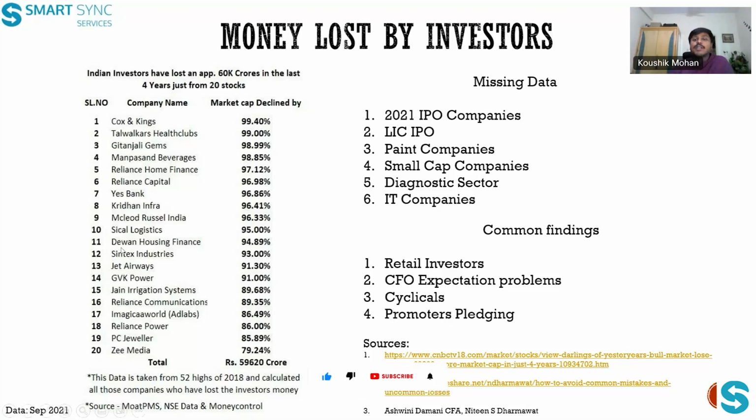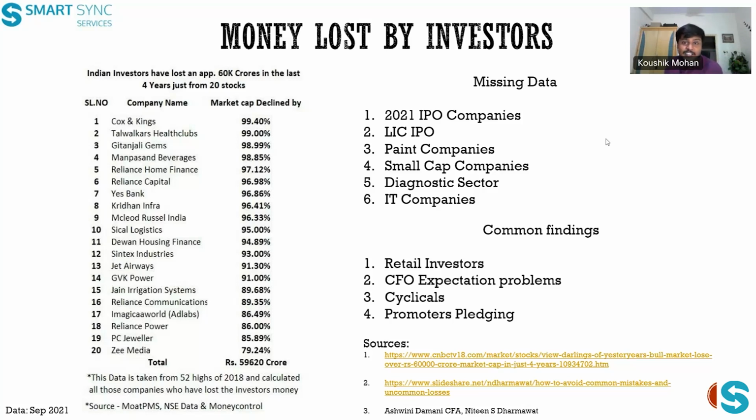In these 20 companies, there is some missing data that I haven't taken. In 2021, we had a lot of IPOs that I haven't taken, and a lot of wealth destruction happened in IPOs. The LIC IPO I haven't taken. Paint companies, yes, we know Grasim and other companies coming into the paint sector, and how the paint sector has lost market caps. Small cap companies collapsed, yes, there were a lot of small cap collapses in this duration. Then again, we know the diagnostic sector. Everyone will remember the diagnostic sector.